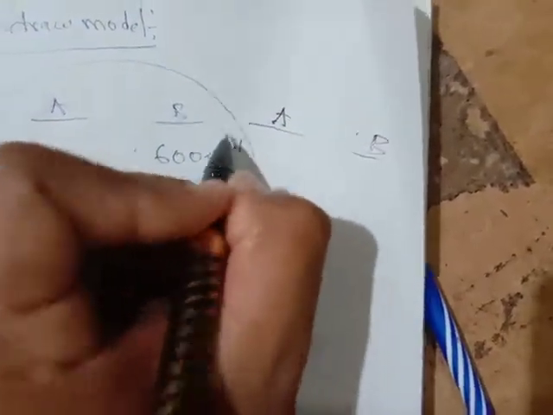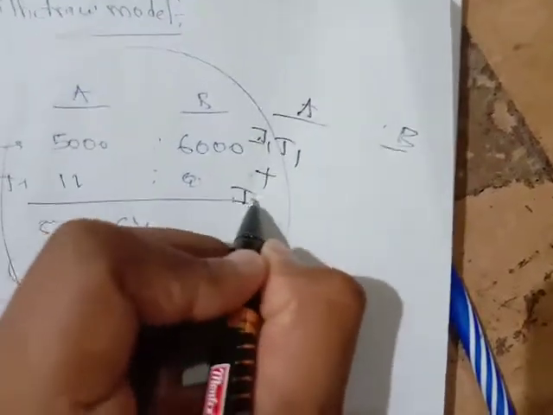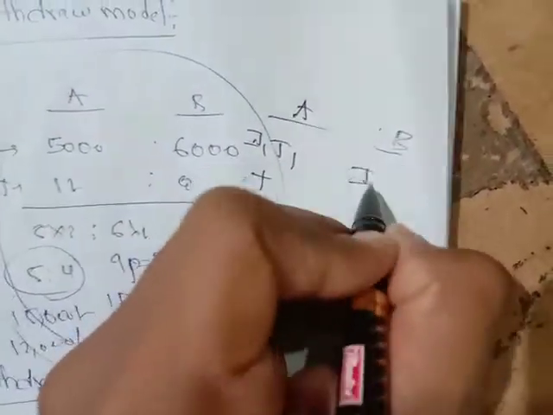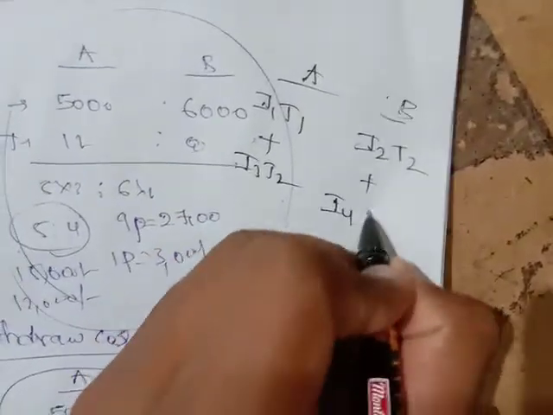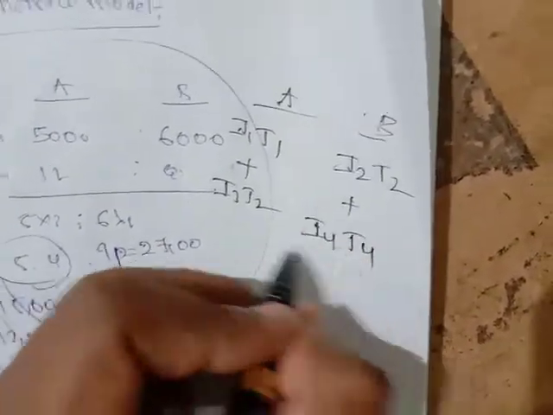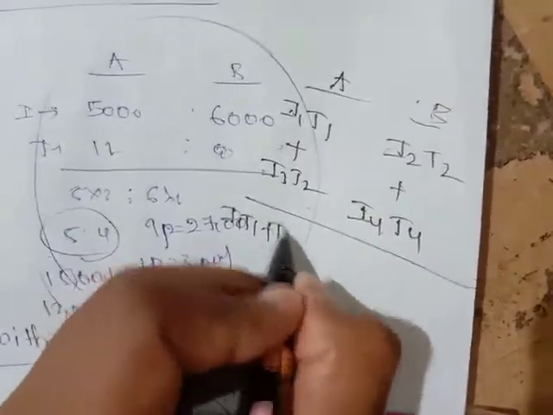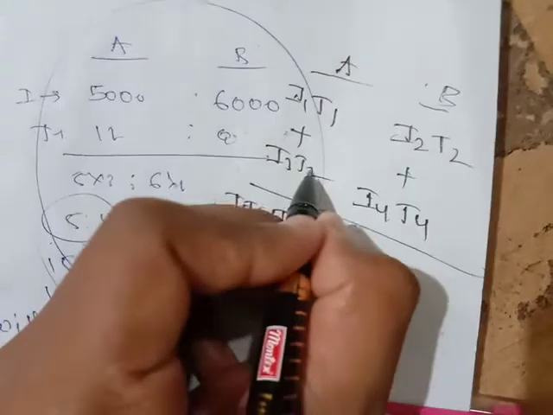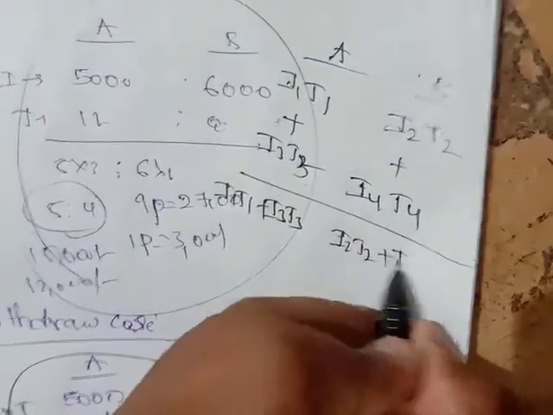What I'm telling you is, let me assume there are 2 persons, A and B. A is investing I1 for time period T1, plus he is investing I3 for time T3. B is investing I2 for time period T2, plus he is investing I4 for time period T4. The profit of A is equal to I1 T1 plus I3 T3, and the profit of B is I2 T2 plus I4 T4. This is the withdraw case, friends.